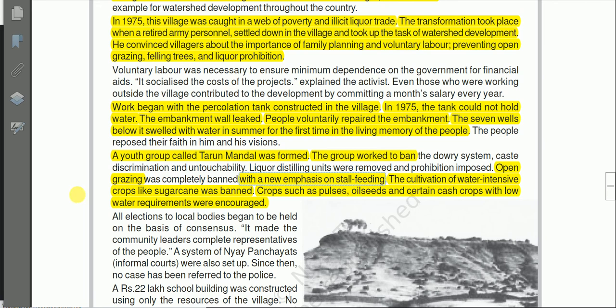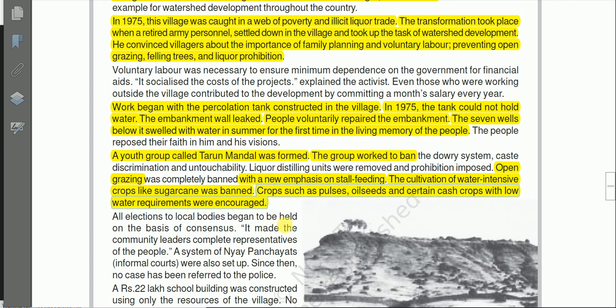But in Ralegan Siddhi, instead of open grazing, stall feeding was done. Feeding in the cow shed was encouraged, and the cultivation of water intensive crops like sugarcane was banned. Instead, crops such as pulses, oilseeds, and certain cash crops with low water requirements were encouraged.